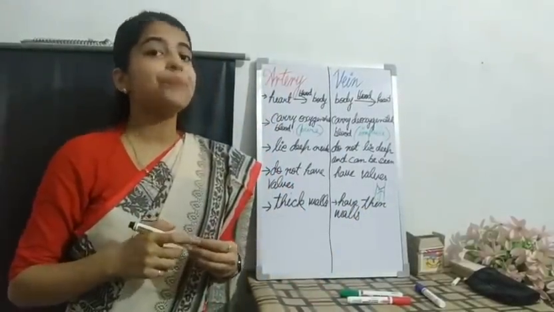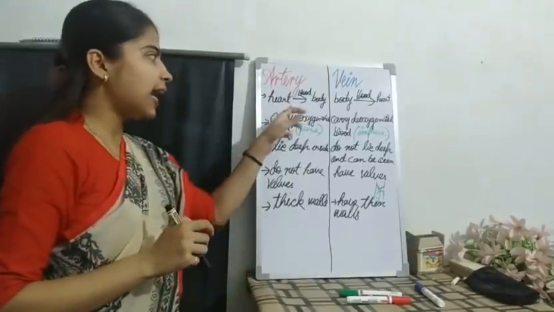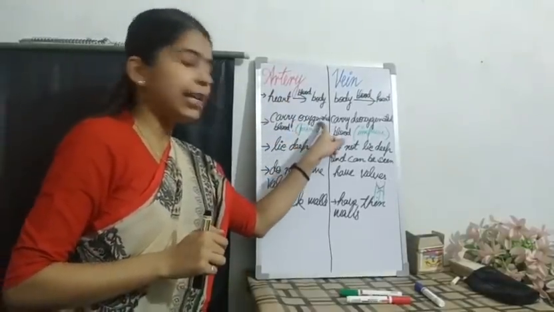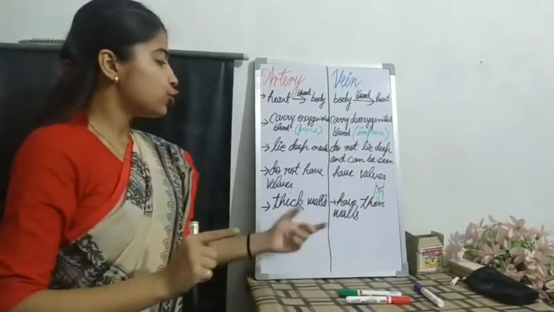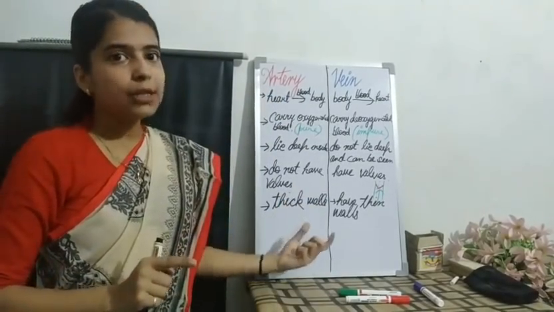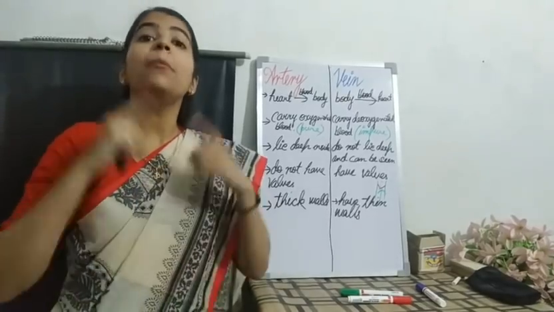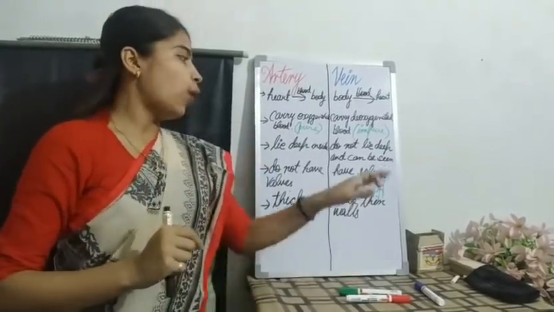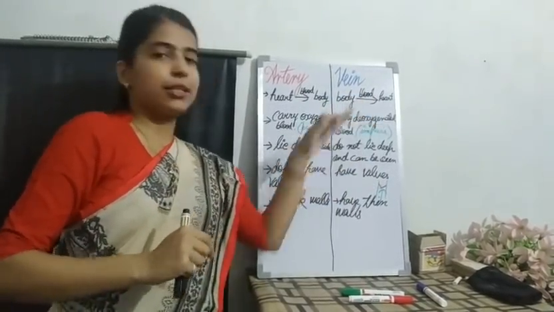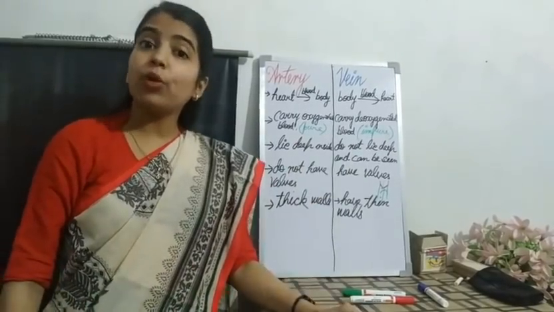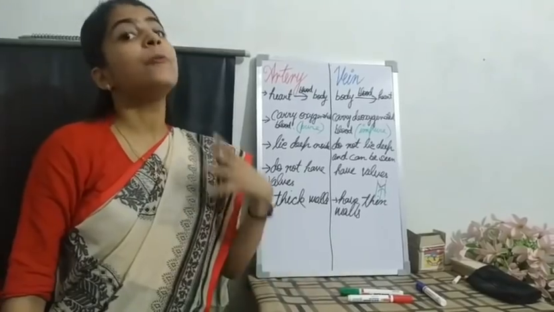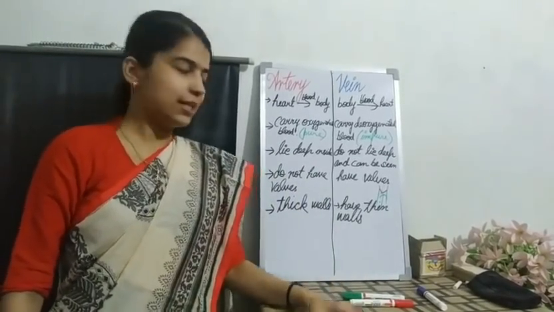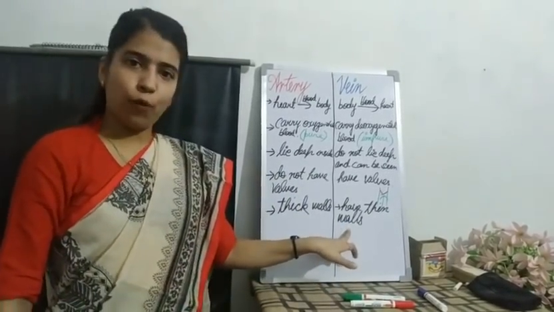Since arteries carry oxygenated blood and blood flows with high pressure, they have thick walls to prevent the walls from bursting. While veins carry deoxygenated blood and blood flows with less pressure, there is no chance for any damage to the veins. Hence, they have thin walls.